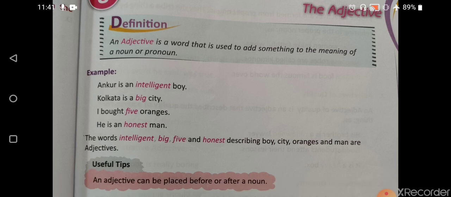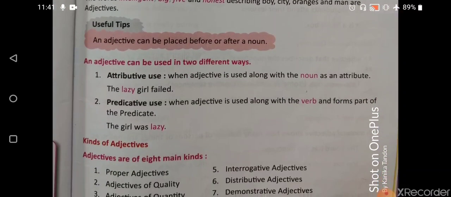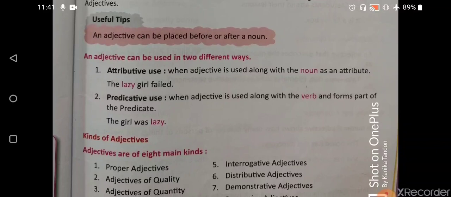Alright, now there are two things that we have to keep in mind. One is the use of adjective in attributive form, and another one is the use of adjective in predicative form.